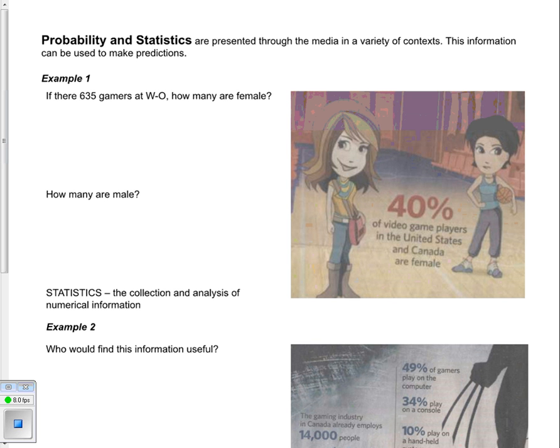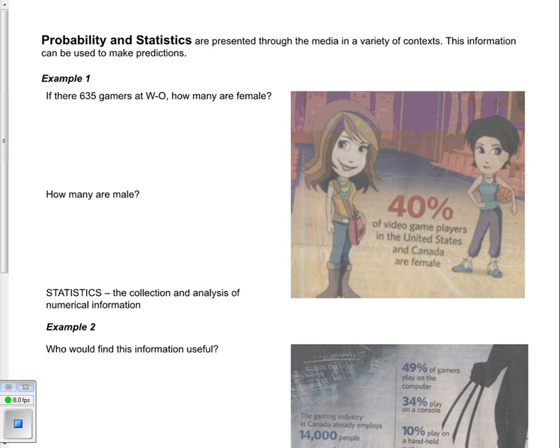In this instance, it says that there's 635 gamers at WO. We want to know, if there's 635 people who claim to be gamers, how many of those are likely to be female based on the information given in the poster? If 40% of video gamers happen to be female, then there's a pretty good chance that 40% of these 635 gamers at WO will also be female.